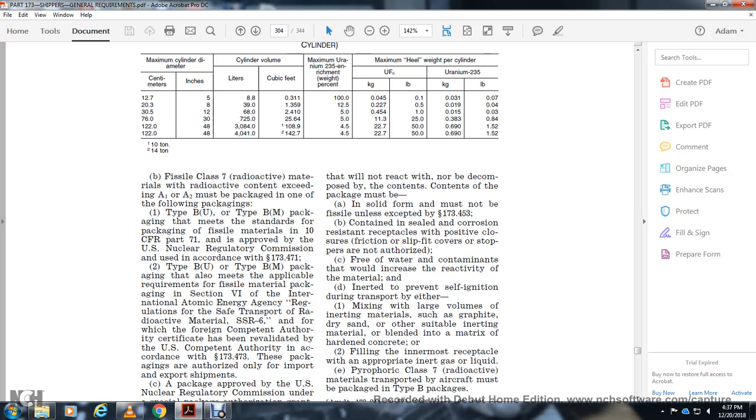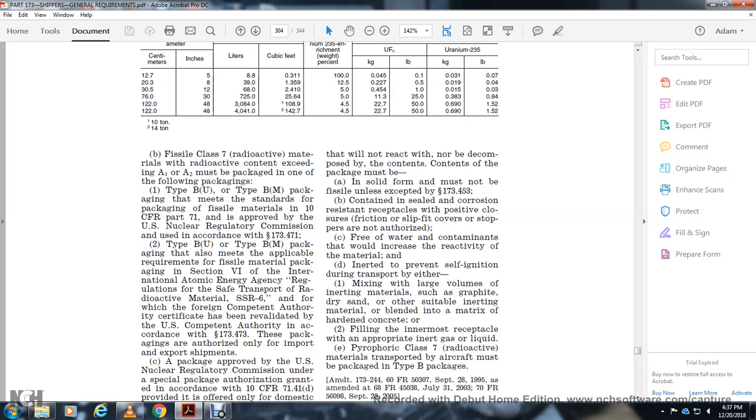Fissile radioactive material with the radioactive contents exceed A1, A2 with the packages and one with the following packaging with the BU, BM packaging with the meet for the same with the packaging with the fissile material with the 10 CFR Part 71. The proof of the U.S. Nuclear Regulatory Commission, even in accordance with 173.471, BU type BU and BM package with the meet for the requirements of fissile material with the packaging, Section 6 International Atomic Energy Agency Regulation for the Safety Transportation Radioactive Materials. SSR 6 for the foreign competent authority certificate revalidated use competent authority according to 173.473 with the package and against and authorized only with the import with exported shipments.